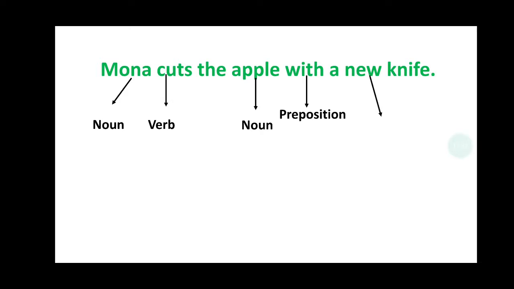Now we have learned all the parts of speech. So let's see how it works. As I told, in a sentence, except a and the, all the words will come under parts of speech. Look at the first example here. Mona cuts the apple with a new knife. Already we came to know Mona is a noun, cuts is a verb. The will not come under any parts of speech. Next, apple is a noun, with is a preposition. A also will not come under any parts of speech. These are articles. We will learn later. A and the, these are articles. So new is an adjective, knife is a noun.